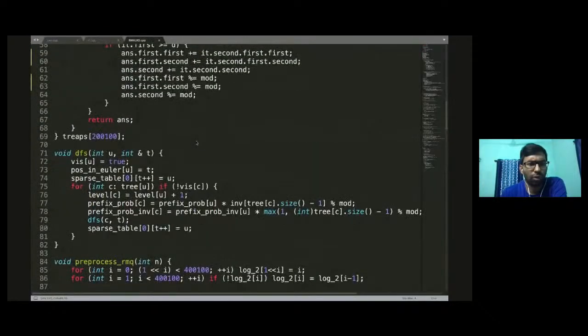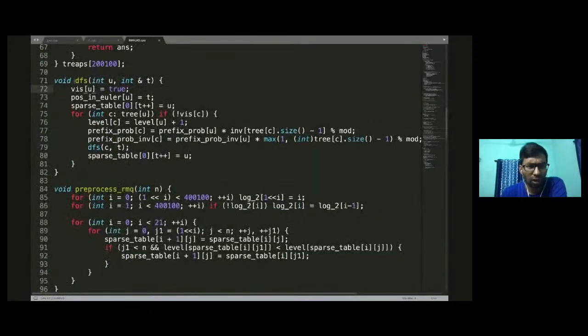So if you look at this DFS, what I am doing is a DFS from node number u, and you maintain some values. If you read about LCA, you will know why I am maintaining the position in the Euler tour. I am maintaining the first in-time of this node in the Euler array, and then I am using the sparse table method to find the RMQ, or equivalently the LCA, in order 1. So these are some of the values that you need to keep track of.